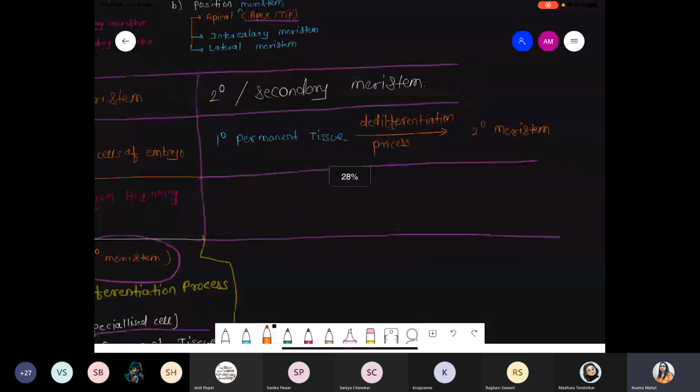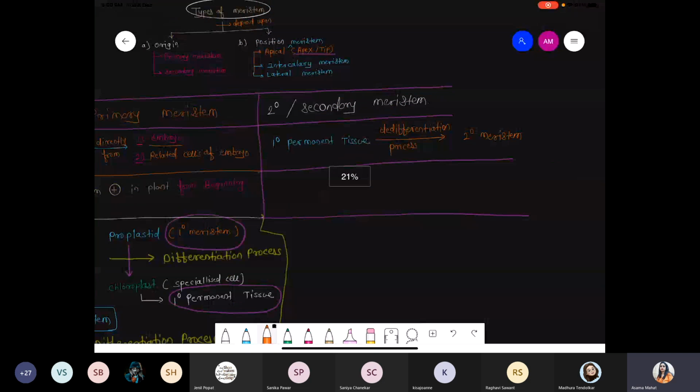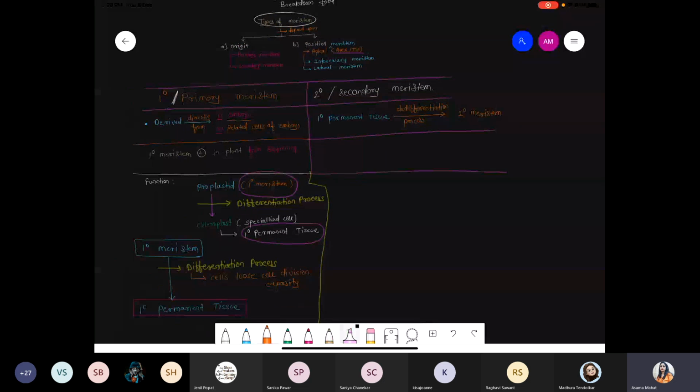मतलब क्या हो रहा है देखो, quickly I'll tell you. In primary meristem, what is the last point? This one: primary permanent tissue, right? Same, this primary permanent tissue enters into this step, as it is. Same primary permanent tissue undergoes the process of de-differentiation, and after the de-differentiation, they form a secondary meristem.